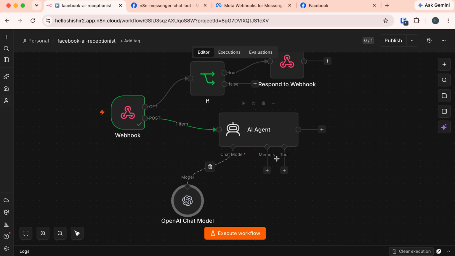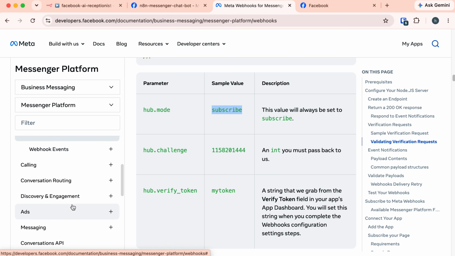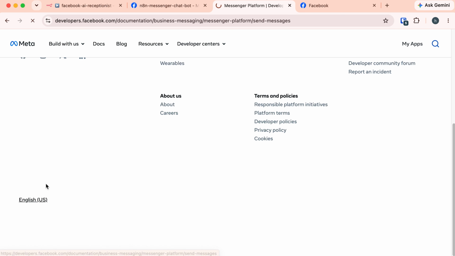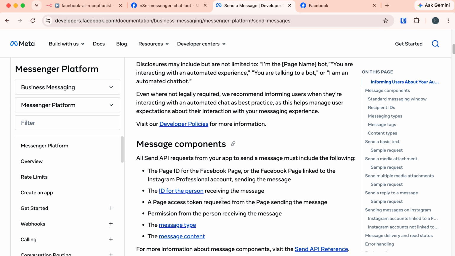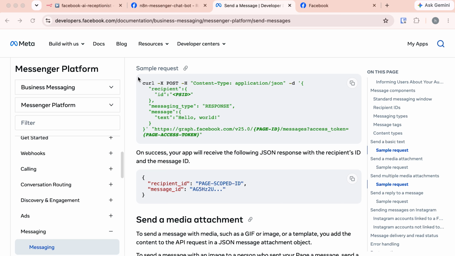Now we need to respond to the user. For responding, let's check Facebook Messenger to see how we can respond. For this, from the left sidebar, search for messaging and go to this messaging section and let's scroll down. Facebook provides a sample request here. This is basically a cURL request. A cURL request is just a pre-made web link. We can use the HTTP request node in n8n for this. This node sends data back to Facebook.